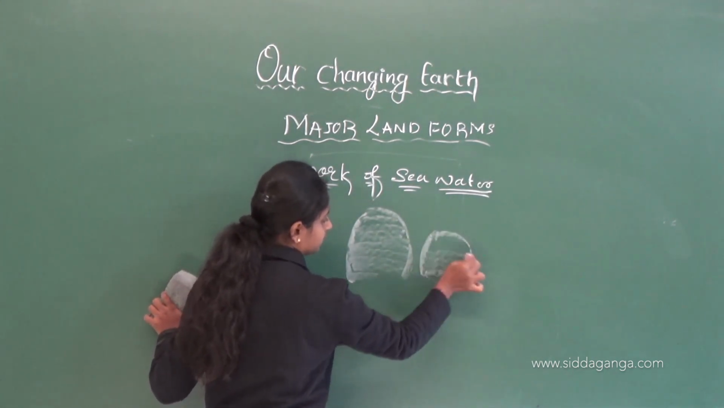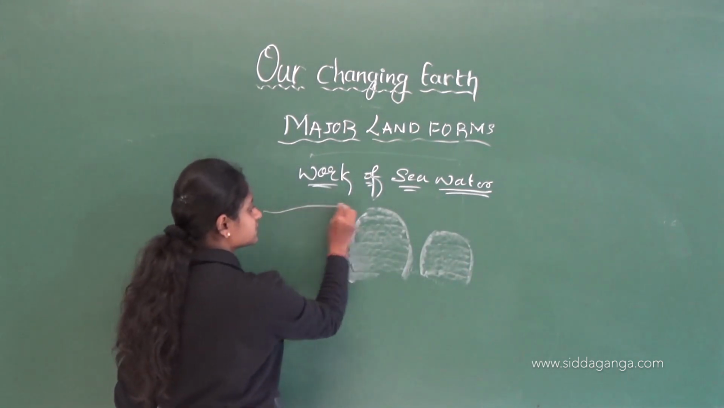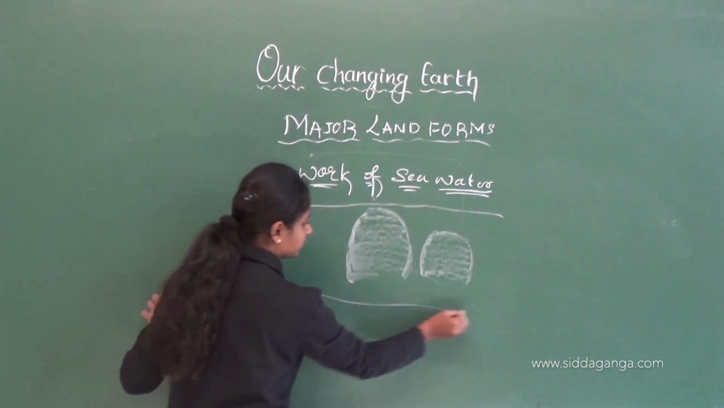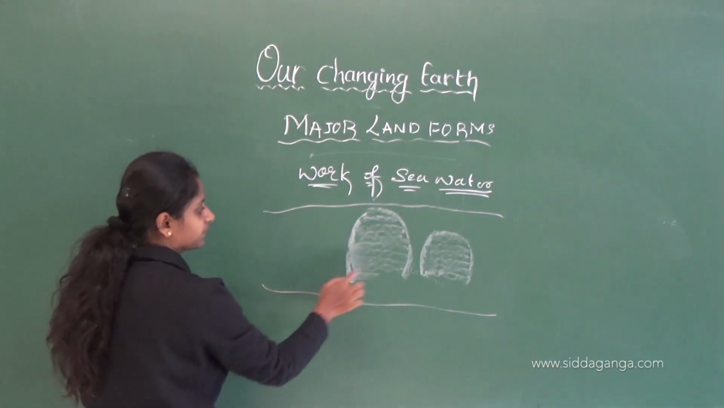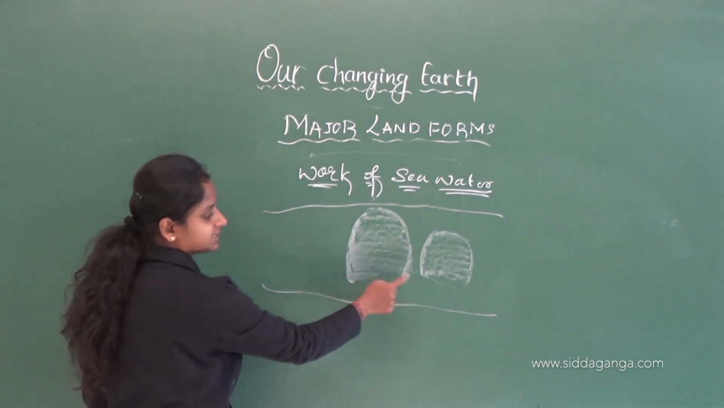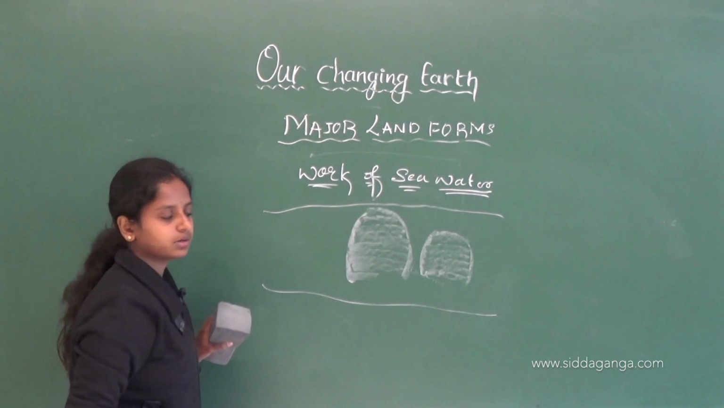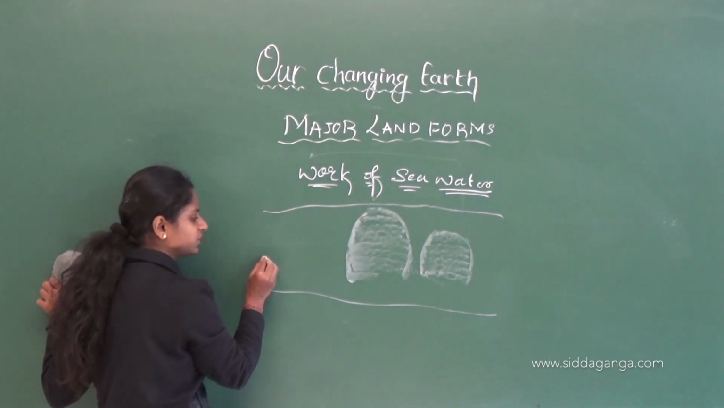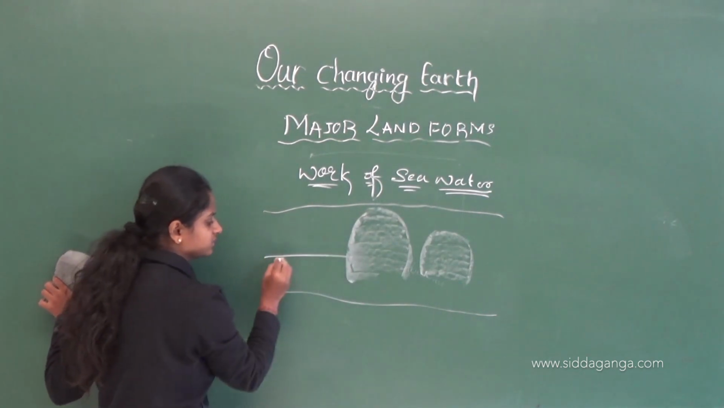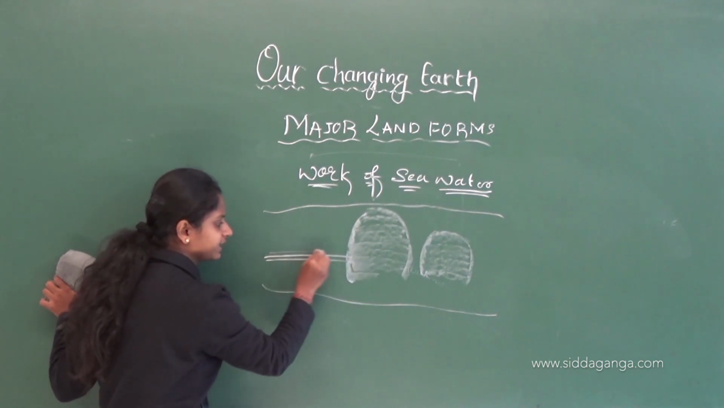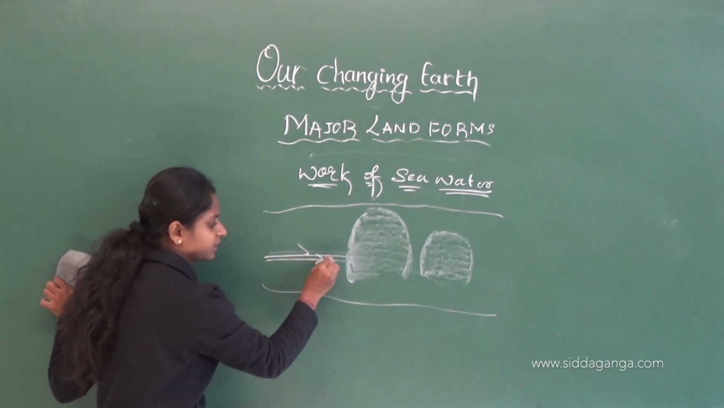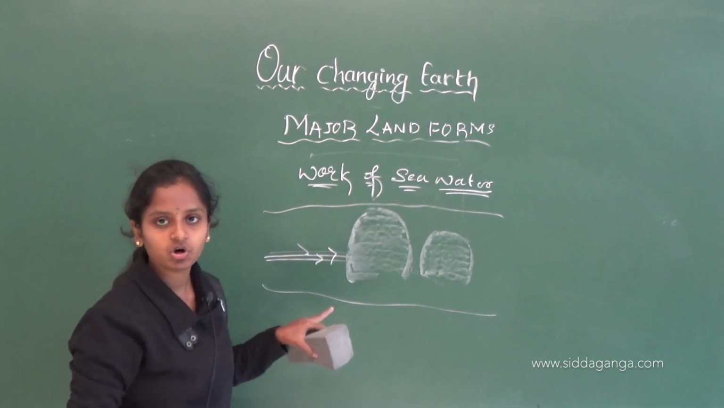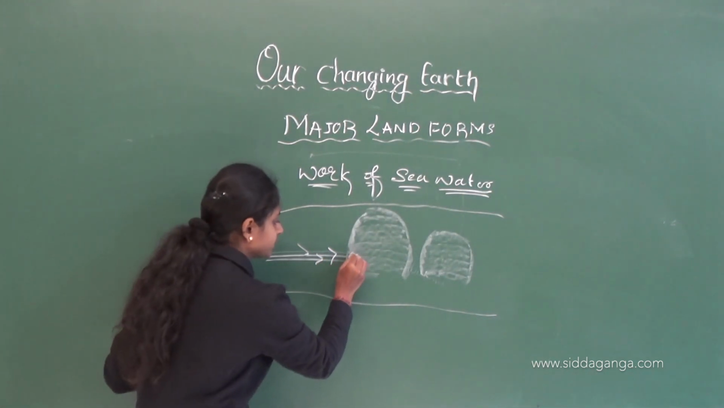This is a rock. Okay, the sea is flowing here. This is the sea and these are the rocks. The sea water will come and hit the rock again and again at a point, and it forms a hole.